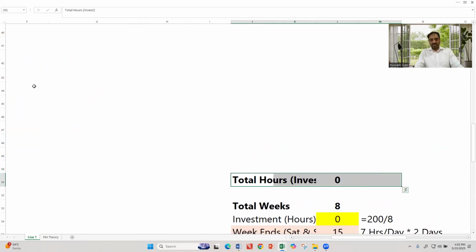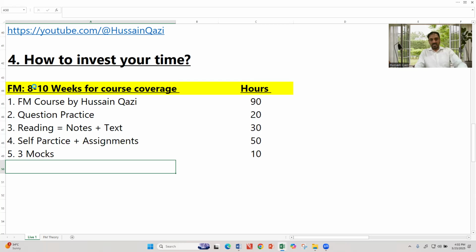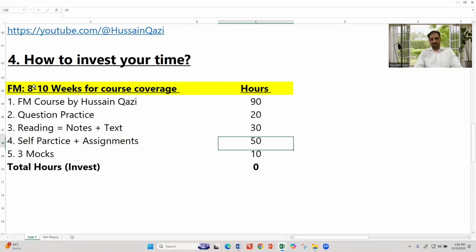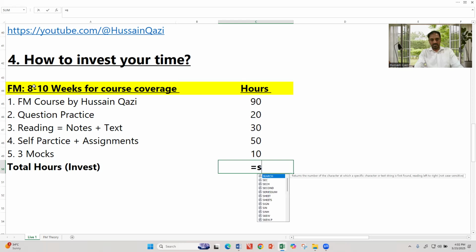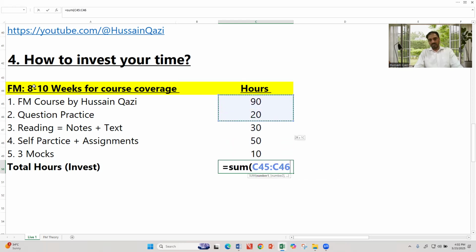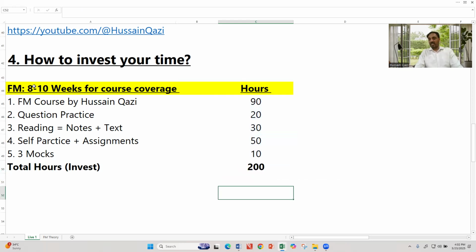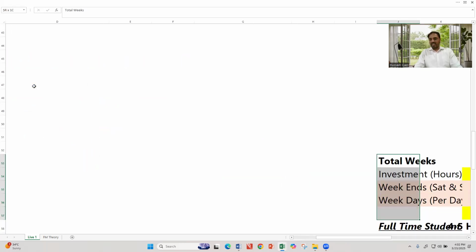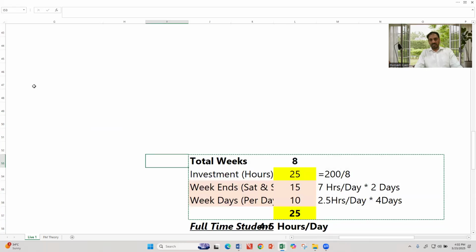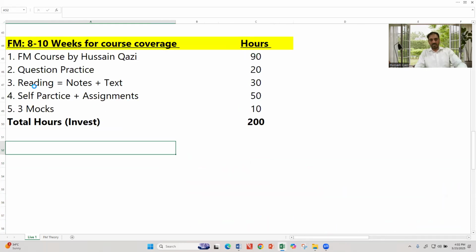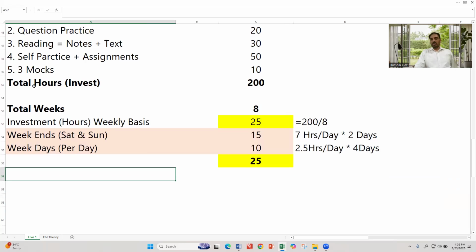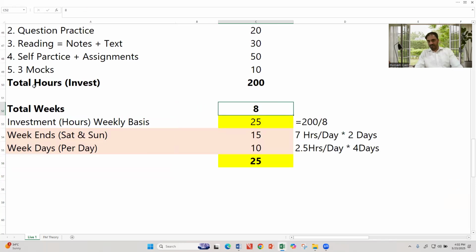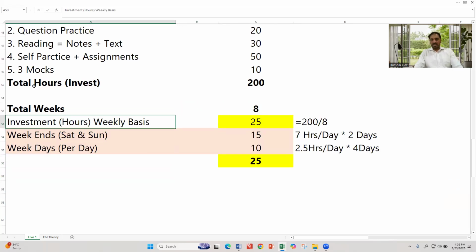So the total time you need to invest is 200 hours. So total weeks you have, let's say 8 weeks.